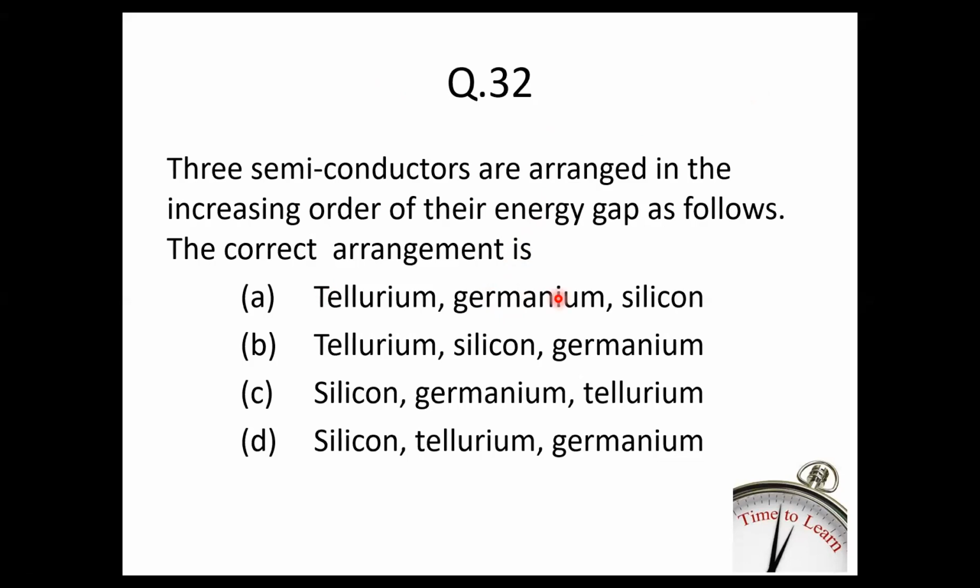For question number 32, the correct arrangement will be the first option, that is tellurium, then germanium, and then silicon.